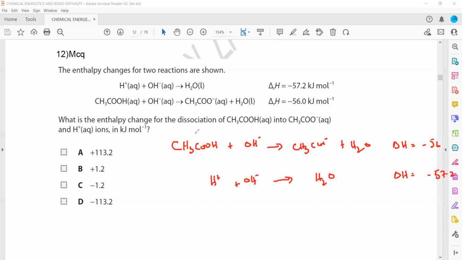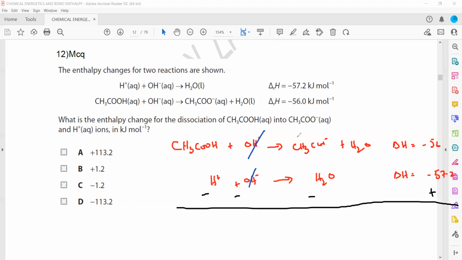You can subtract equation 1 from 2 or 2 from 1, it does not make a difference. So we subtract the two equations: this will be minus, this will be minus, this will be minus, and this will become plus. Why? Because the sign changes. So OH- will cancel with OH-, the OH ions cancel each other, and water also cancels.